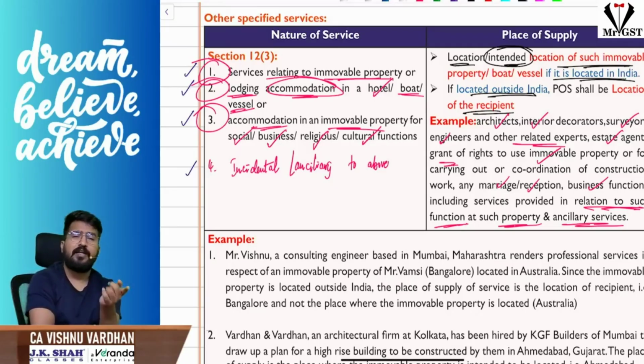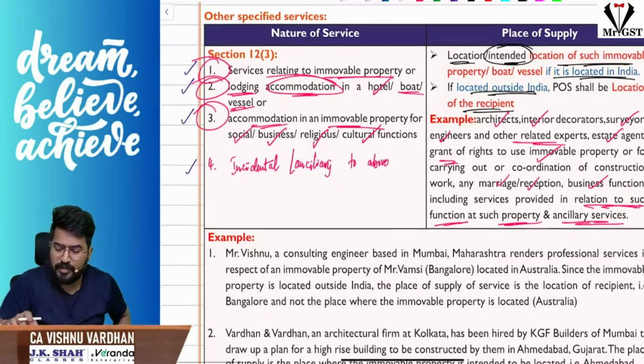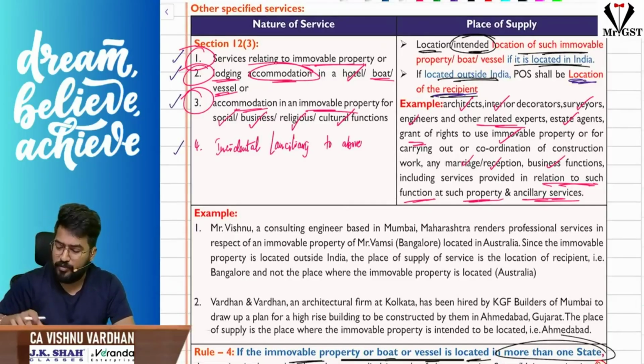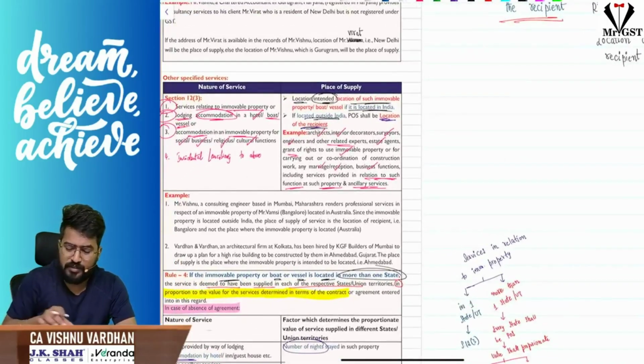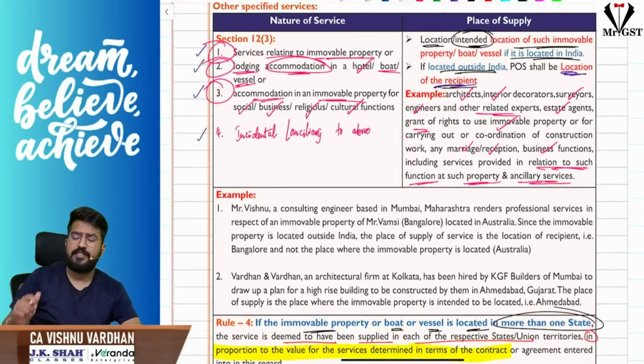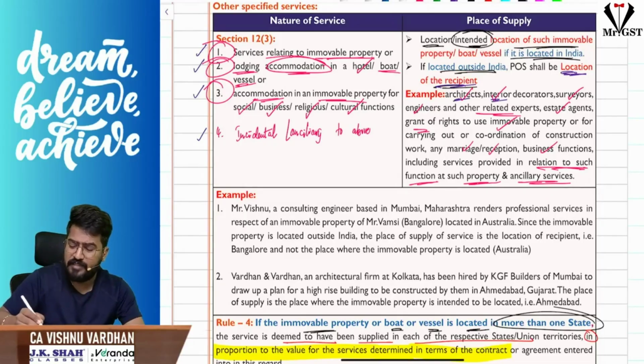And if the immovable property is located outside India, then the place of supply will be the location of the recipient. Hope it is clear. I repeat, section 12 subsection 3 comes into picture with respect to immovable properties. In such cases, where the immovable property is located or intended to be located will be the place of supply. And if it is located outside India, then the place of supply will be the location of the recipient.